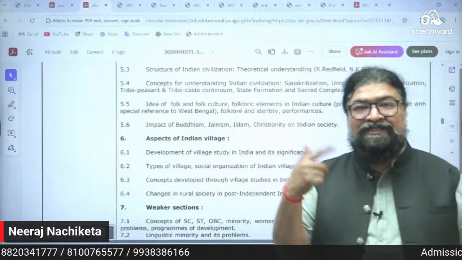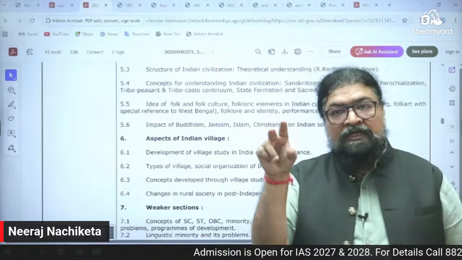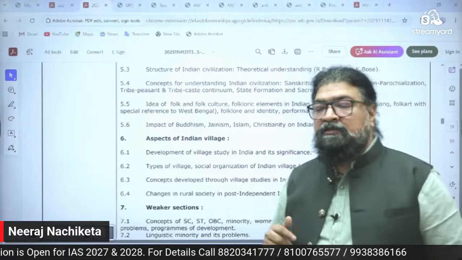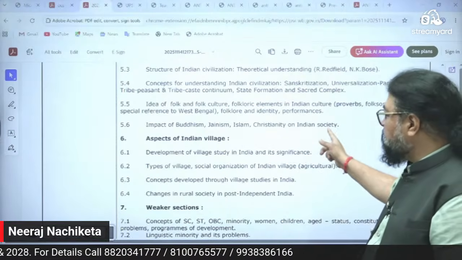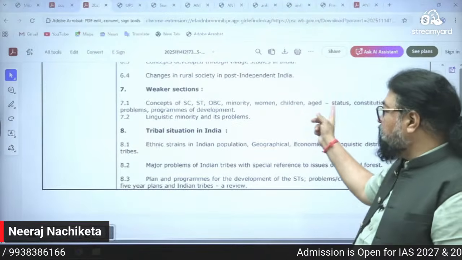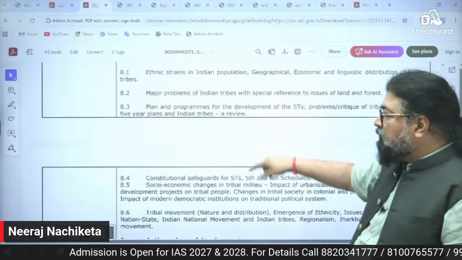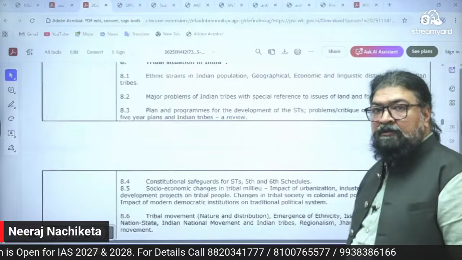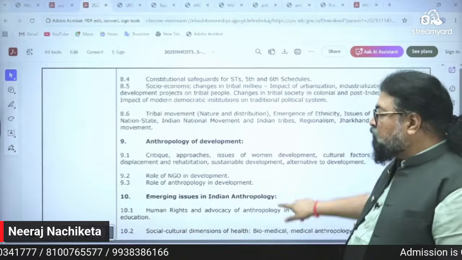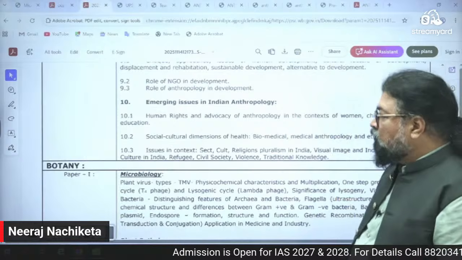In Odisha, in the OPSC main exam, you have a reference to Odisha's tribes. In WBCS, you have reference for West Bengal tribal development. See, impact of Buddhism, Jainism, Islam, Christianity on Indian society, aspects of Indian villages, weaker sections, SC, ST, OBC, problems of women, children, minorities, linguistic minorities, tribal situation in India, ethnic problems in India, right? Then development programs, 5-year plans and all this. Then constitutional safeguards of STs, 5th and 6th schedule, anthropology of development, emerging issues in Indian anthropology, human rights, advocacy of anthropology.